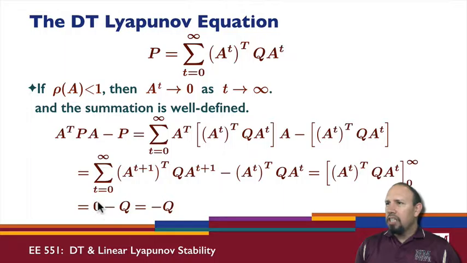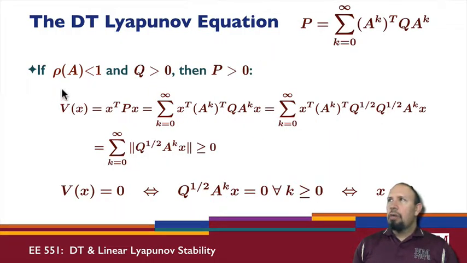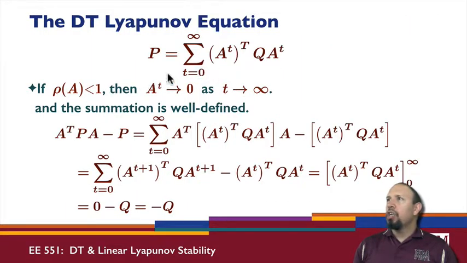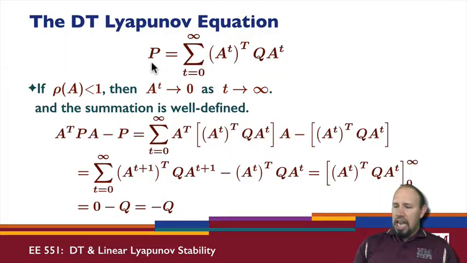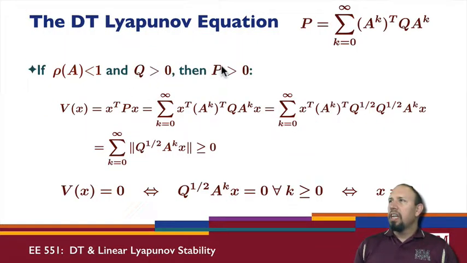at t equals infinity, I'm going to get 0 because of this. When t is 0, I get the identity, which just gives Q, minus Q. So A transpose P A minus P is equal to minus Q, and we have a solution to the discrete time Lyapunov equation. Now we have this relationship if the spectral radius of A is less than 1 and Q is positive definite. So notice over here, I didn't require Q to have any particular sign. Now I'm going to require Q to be positive definite, and I want to prove that P is positive definite.